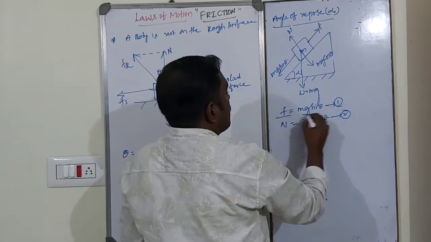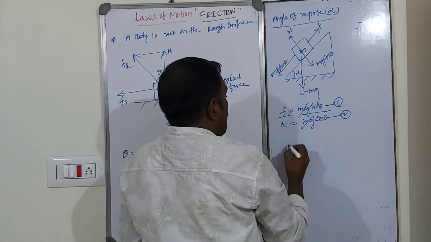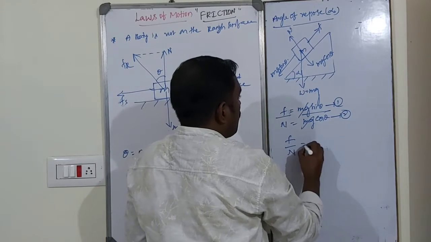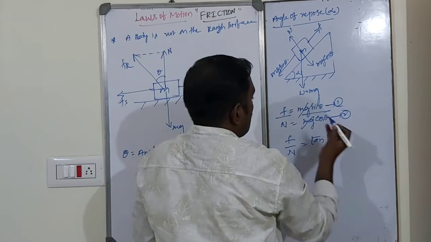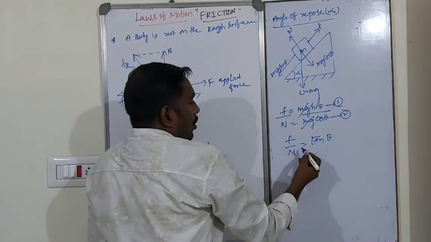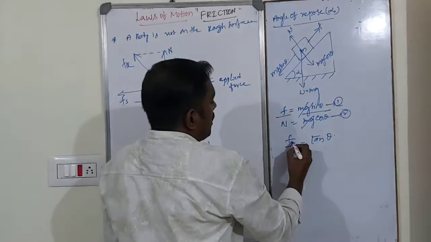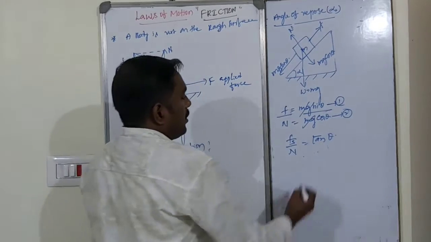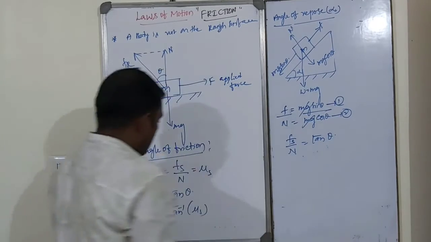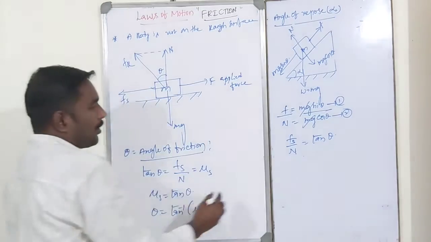Dividing 1 by 2, mg cancels out. F by N is equal to tan theta. The body is ready to move, that means the body does not slide. In this case, the frictional force is static friction. So tan theta is equal to Fs by N, which is nothing but mu s.